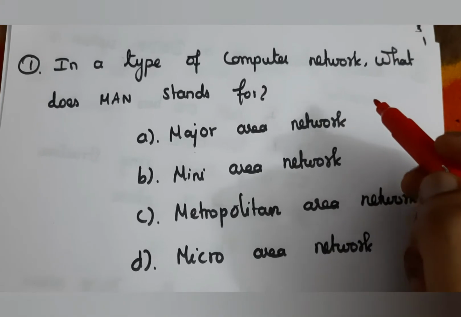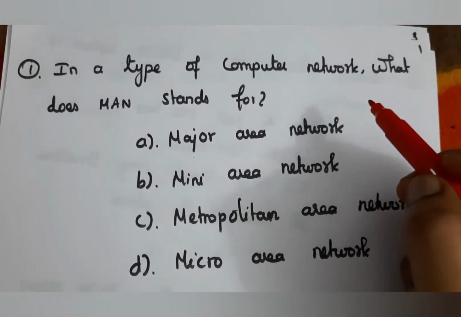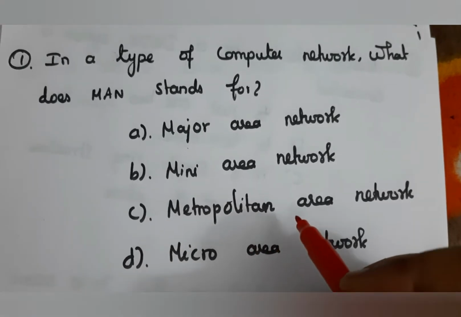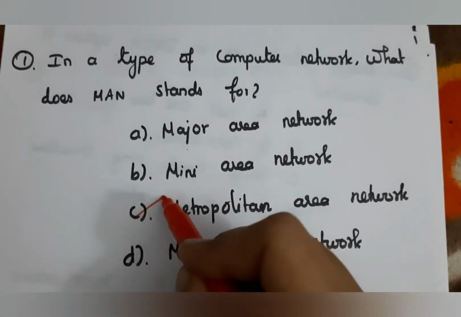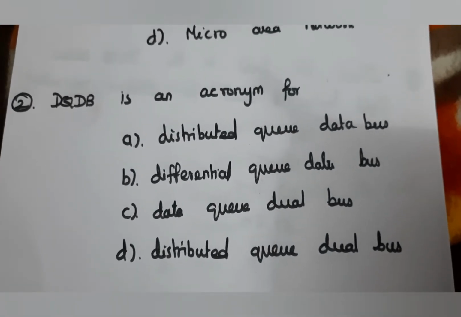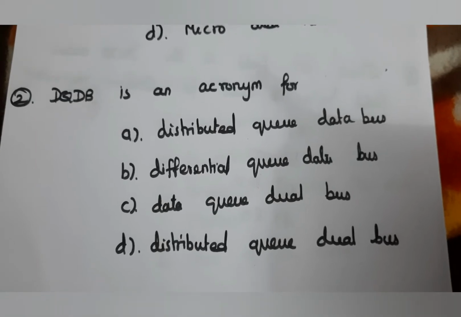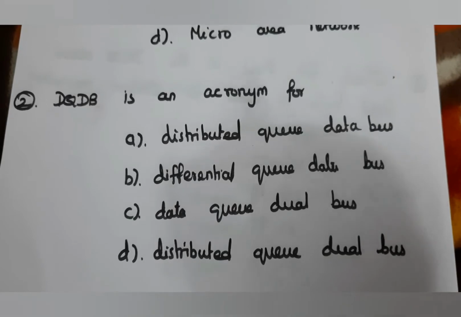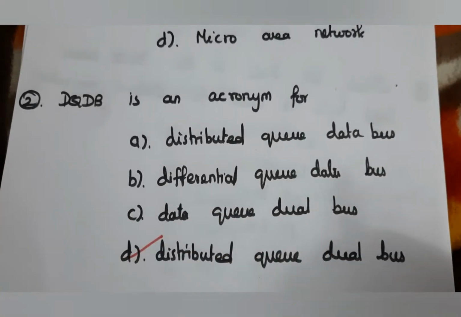First question, in a type of computer network, what does MAN stand for? MAN is Metropolitan Area Network, and here the answer is C. Next question, DQDB is an acronym for, and DQDB is Distributed Queue Dual Bus. So here the answer is D.